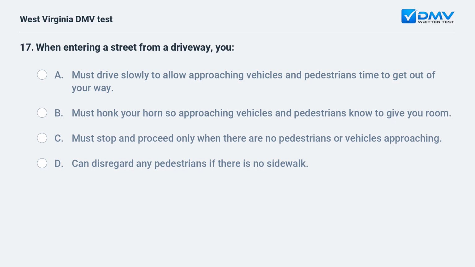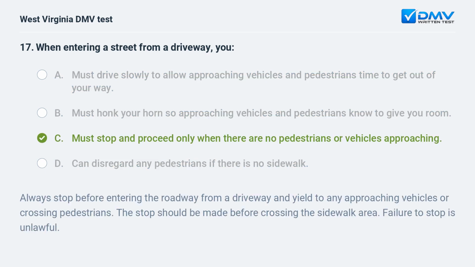When entering a street from a driveway, you A. must drive slowly to allow approaching vehicles and pedestrians time to get out of your way. B. Must honk your horn so approaching vehicles and pedestrians know to give you room. C. Must stop and proceed only when there are no pedestrians or vehicles approaching. D. Can disregard any pedestrians if there is no sidewalk. C. Must stop and proceed only when there are no pedestrians or vehicles approaching.